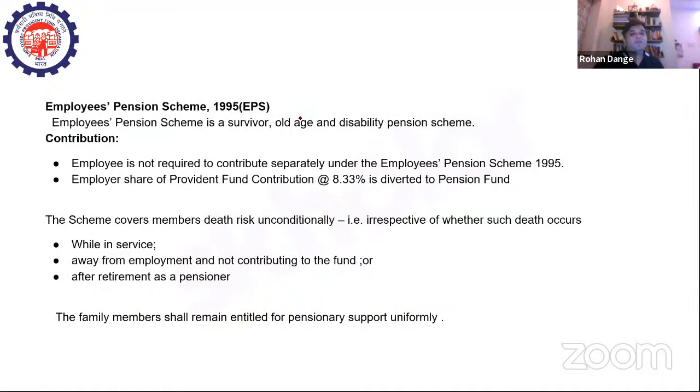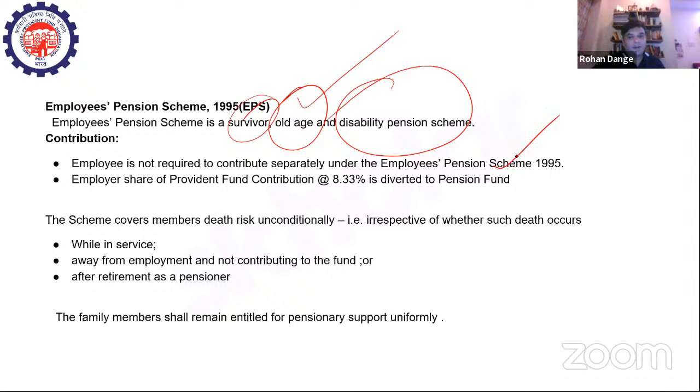Likewise, you had the Employee Pension Scheme, which was introduced in 1995. This is a scheme basically for survivors, people in old age, and it is like a disability pension scheme. Here the employee again is not required to contribute separately under the EPS scheme. Employers are expected to contribute a share of the provident fund contribution at 8.33%, which is diverted to your pension fund. What does the scheme cover? It covers death risk unconditionally, that is, irrespective of whether such death occurs while in service, away from employment, or after retirement.